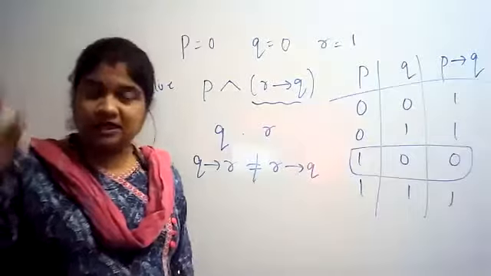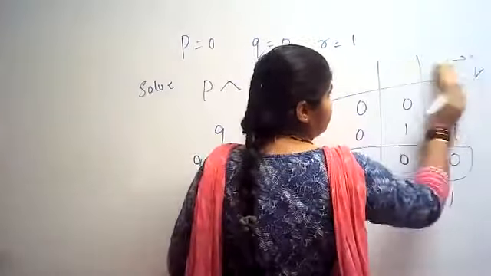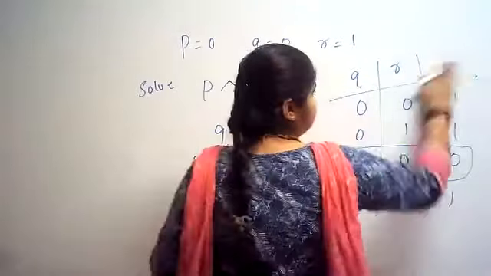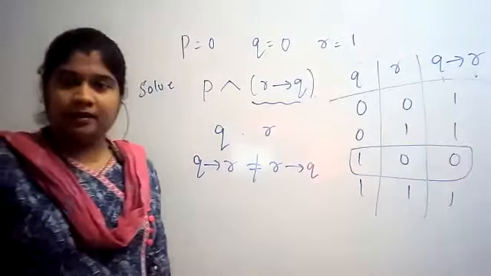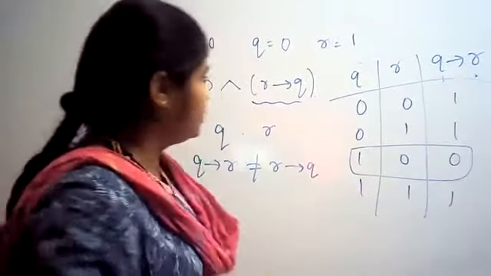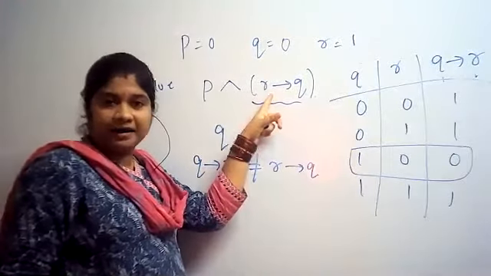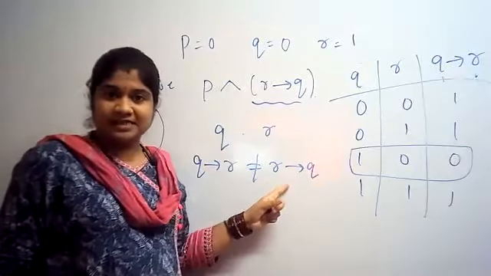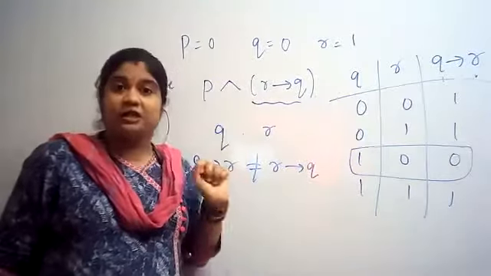Why? If you see the truth table, you will come to know. Instead of P and Q, they have given us Q and R. This is the Q condition R table. We got Q condition R. But what I want here is R condition Q. Whether Q condition R and R condition Q are the same? No. For this, you need to be perfect with the conditional type.